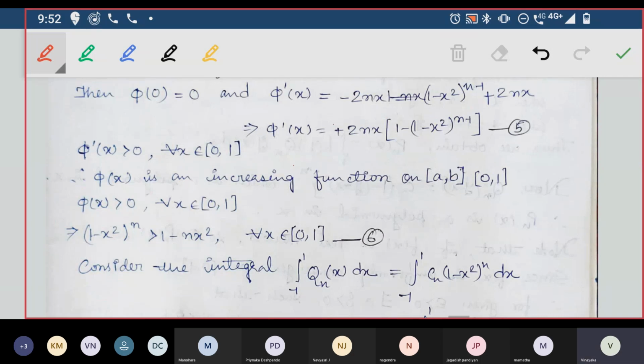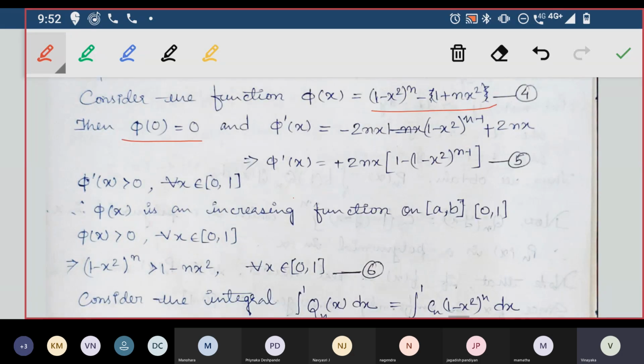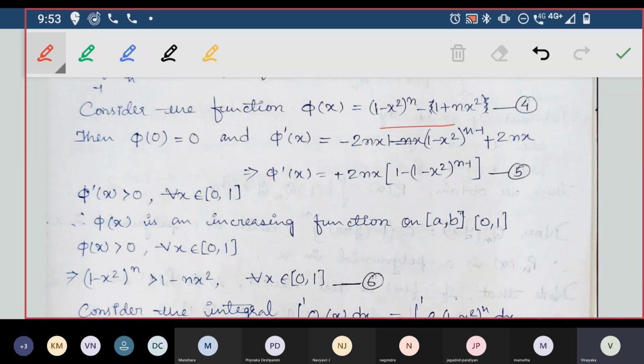If you ask how is that, it is given that phi of 0 is equal to 0 itself. By substituting here, and it is given an increasing function, the value should be greater than 0 itself. So whatever value of x you take from 0 to 1, 0 is the first value, whatever value you take after that, phi of x should be greater than 0 only. So now I will take phi of x.